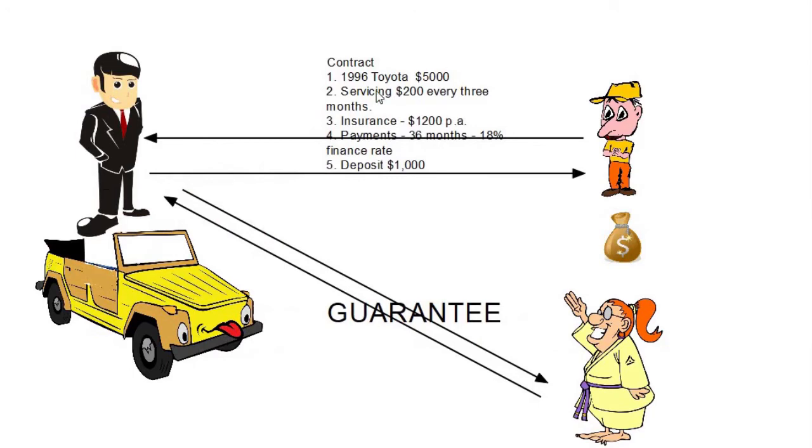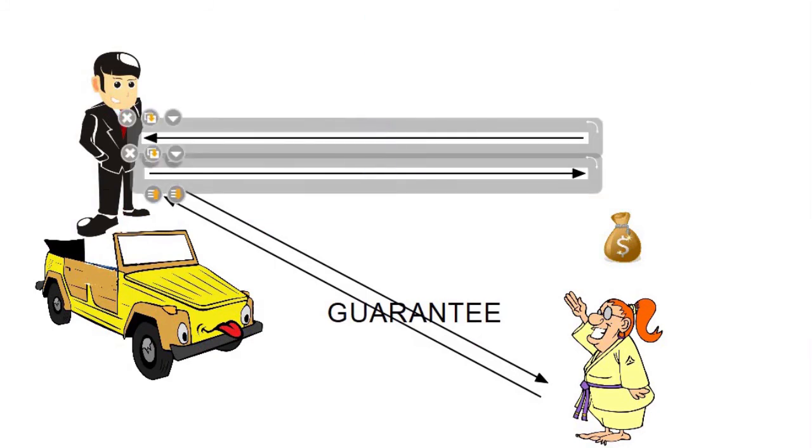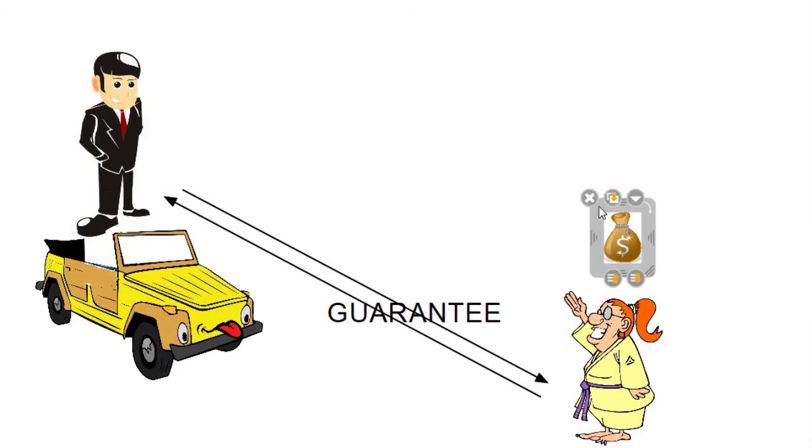So what that effectively means is we can simply take this contract, get rid of that, get rid of our little friend here, and all you're left with is this. The guarantor or surety, same thing, owing money to the dealer, and we just absolutely ignore the minor's contract and the minor's involvement in this.